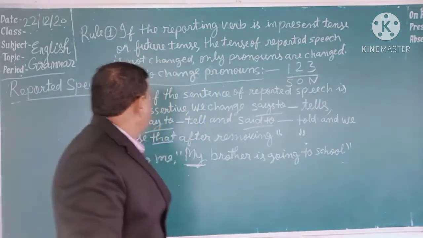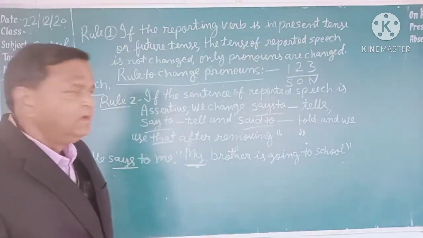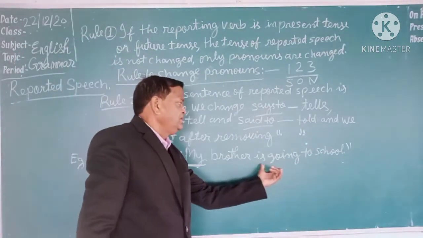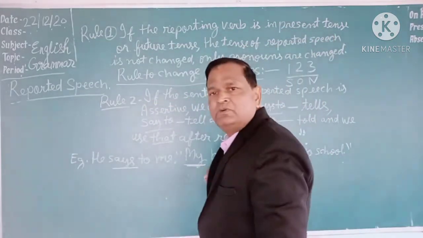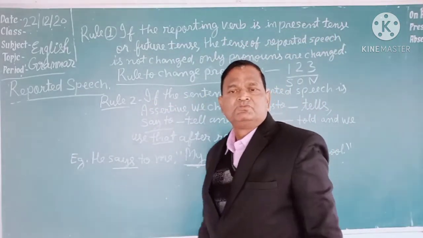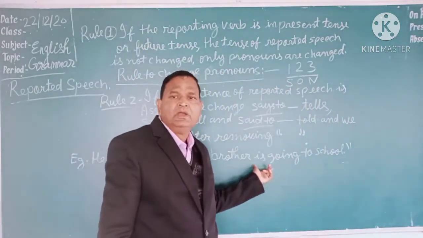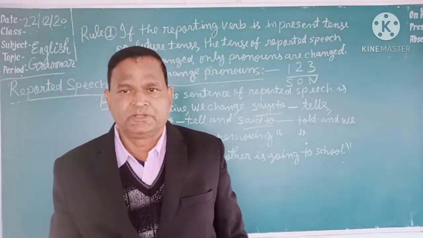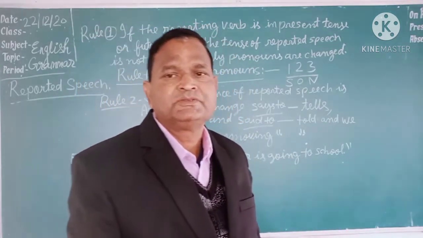Further, the second thing is what type of sentence comes in reported speech. This sentence may be assertive. Assertive consists of positive and negative sentences. And this sentence may be interrogative, imperative, exclamatory or optative. Different rules are there for different types of sentences.